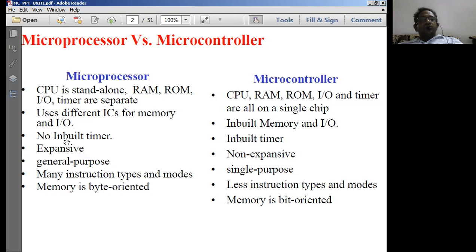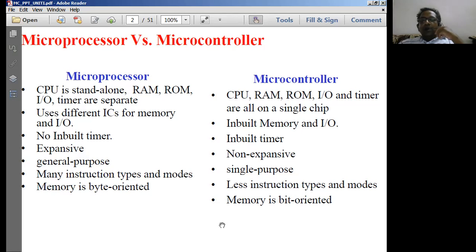The next one is that there is no inbuilt timer in the microprocessor unit, and there is an inbuilt timer in the microcontroller unit. The timer is a very important application to perform in computer based systems, because based on the timers only we control the clock pulses.